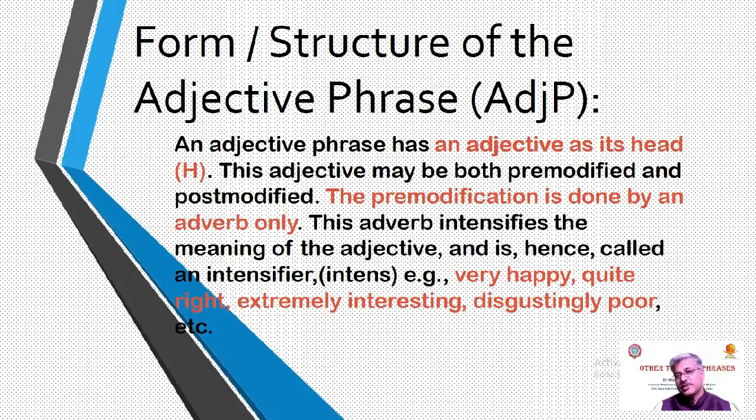The pre-modification is done by an adverb only. This adverb intensifies the meaning of the adjective and is hence called an intensifier. For example, very happy, quite right, extremely interesting, disgustingly poor.